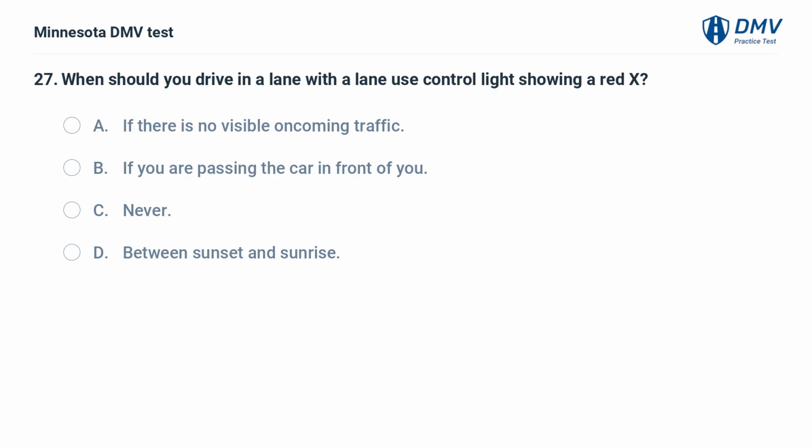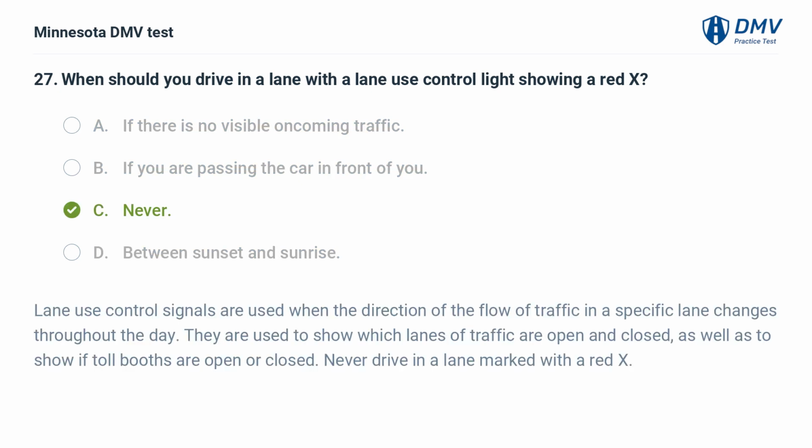When should you drive in a lane with a lane use control light showing a red X? A. If there is no visible oncoming traffic. B. If you are passing the car in front of you. C. Never. D. Between sunset and sunrise. C. Never. Lane use control signals are used when the direction of the flow of traffic in a specific lane changes throughout the day. They are used to show which lanes of traffic are open and closed, as well as to show if toll booths are open or closed. Never drive in a lane marked with a red X.